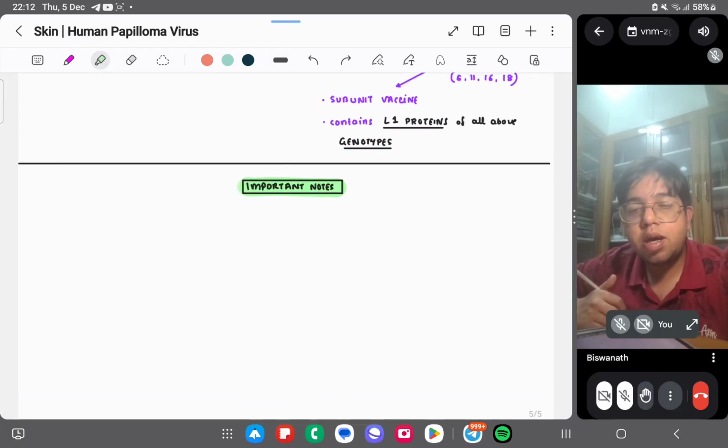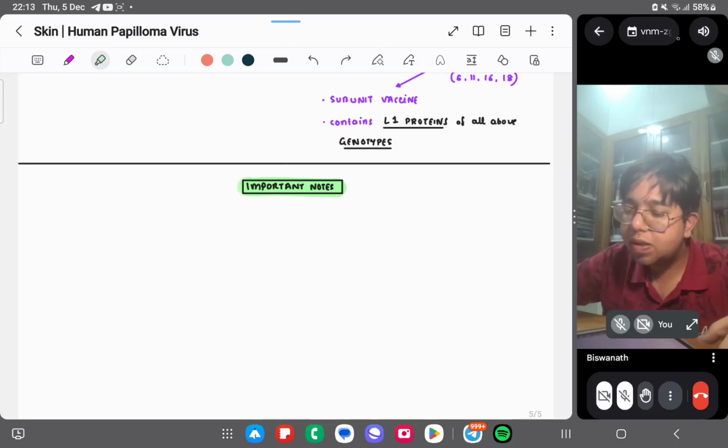What viruses have we covered? Parvovirus. We did pox viruses. We discussed papilloma virus. Now we'll move to the next virus.